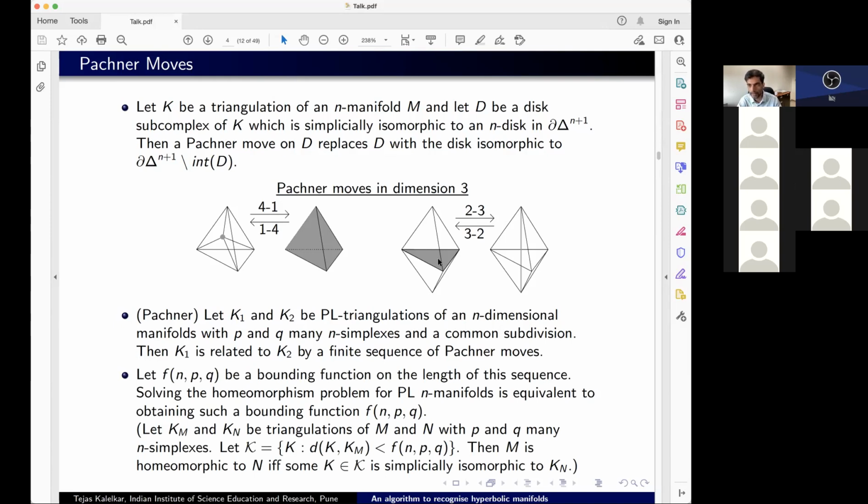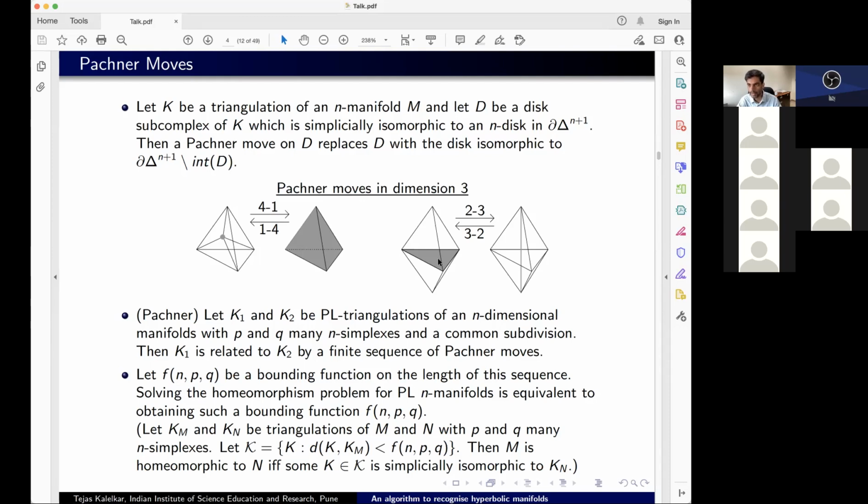So F(n, P, Q) is a bound on the number of Pachner moves needed to go from a triangulation with P n-simplexes to a triangulation with Q n-simplexes. n is the dimension of the manifold. P and Q are the number of top-dimensional simplexes in the triangulation. So suppose I have such a bounding function: I give you triangulations with P simplexes and triangulations with Q n-simplexes, and I know that I can go from one to the other by at most F Pachner moves.